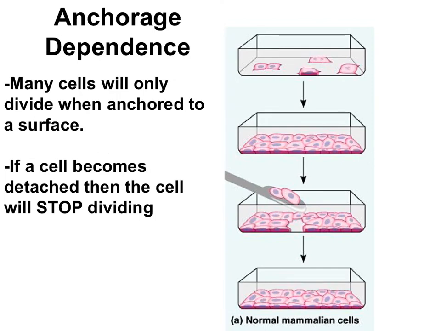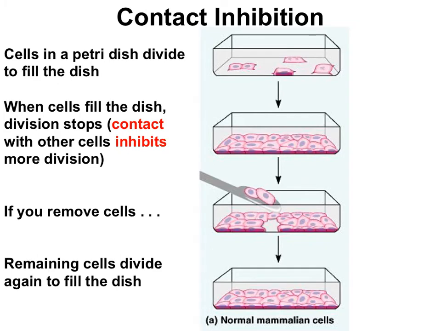Anchorage dependence means that a cell's ability to divide is dependent on the cell being anchored or attached to a surface. This can be seen in this diagram when cells are added to a petri dish. The cells won't actually start dividing until the cells are attached to the dish's surface. If a cell becomes detached or unanchored, the cell will stop dividing.